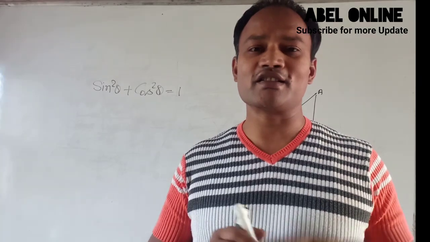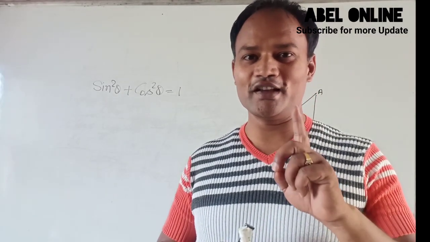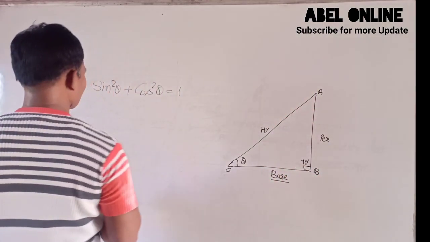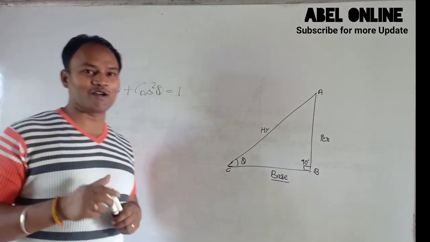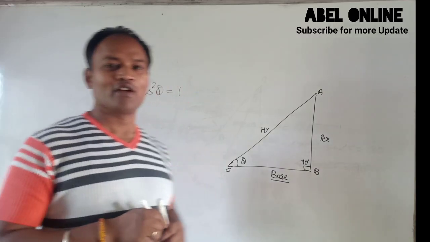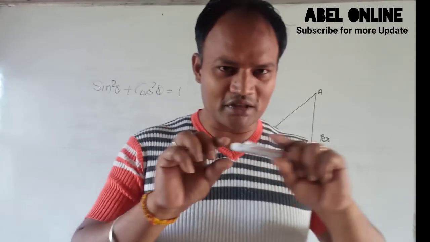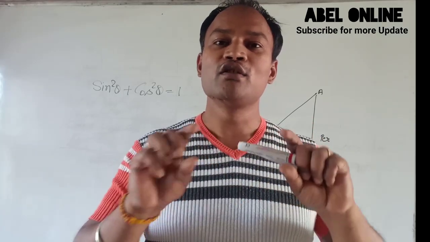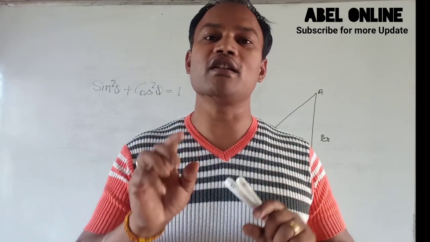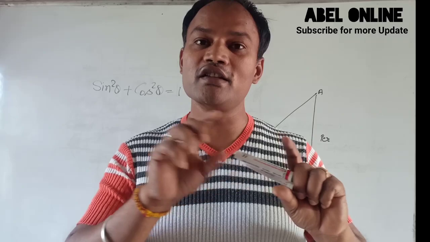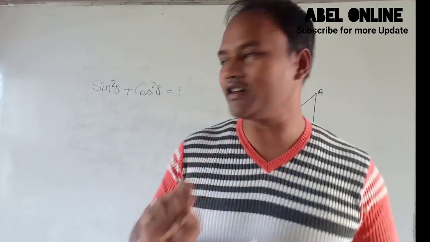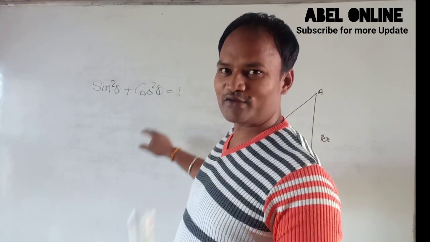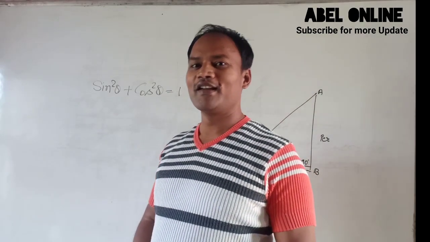So what is the trick? Sin cos ek mano. We have to remember the sound: sin cos ek mano means sin square theta plus cos square theta equal 1. Remember, sin square theta plus cos square theta equal 1.